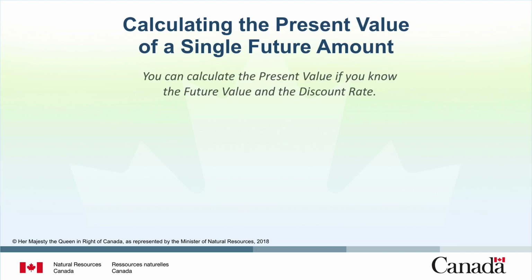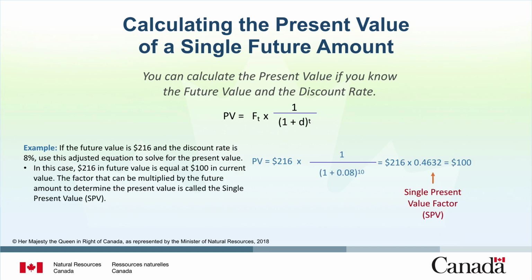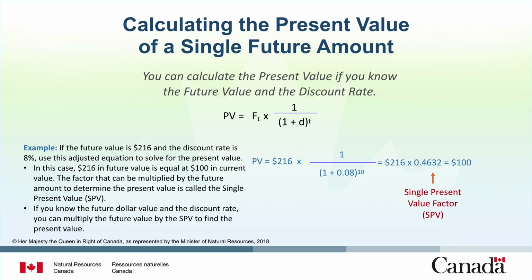Finally, you can also calculate the present value if you know the future value and the discount rate. For instance, if the future value is $216 and you know that your discount rate is 8%, you can use this adjusted equation to solve for the present value. In this case, $216 in future value is equal to $100 in current value. The factor that can be multiplied by the future amount to determine the present value is called the single present value, or SPV. If you know the future dollar value and the discount rate, you can simply multiply the future value by the SPV to find the present value.